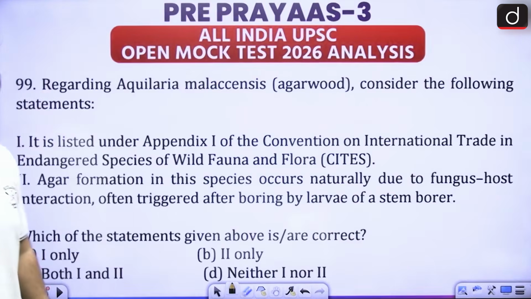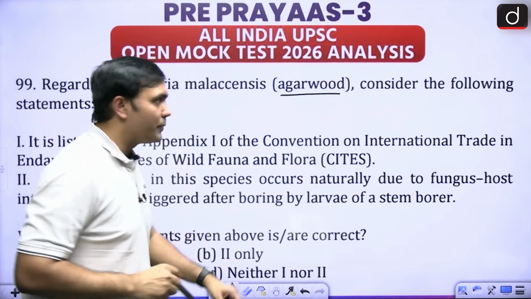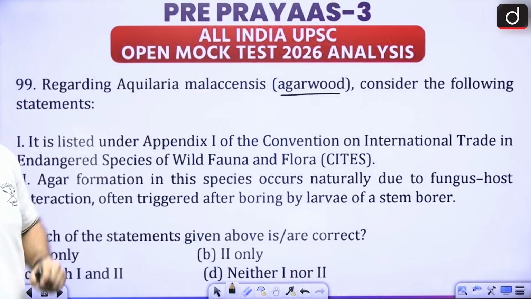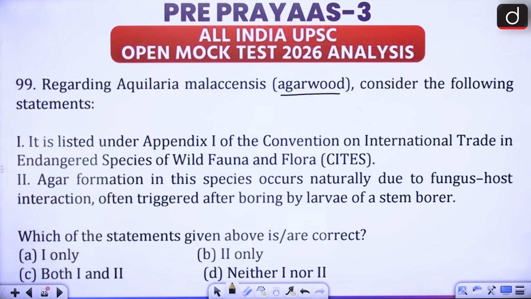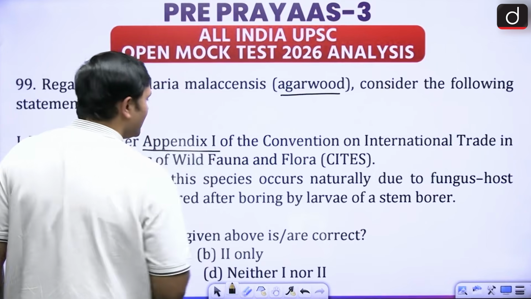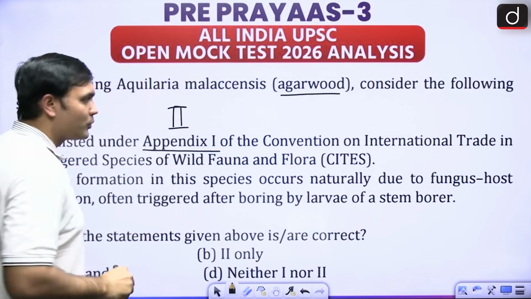Again, more than 85% of the people have gotten it wrong. This is important with respect to agarwood. Now let's look at agarwood. What are the basic aspects here? So it is listed under appendix 1. This is where the mistake is, right? It is appendix 2. Why?